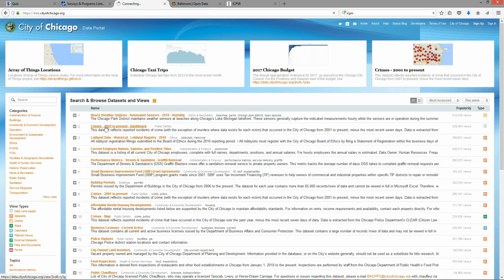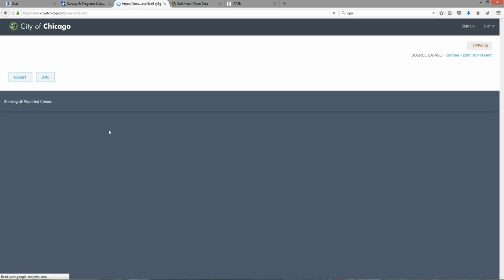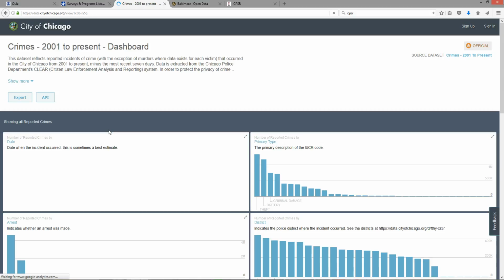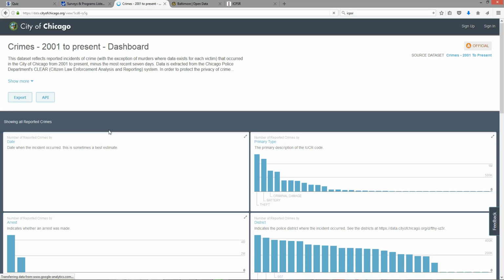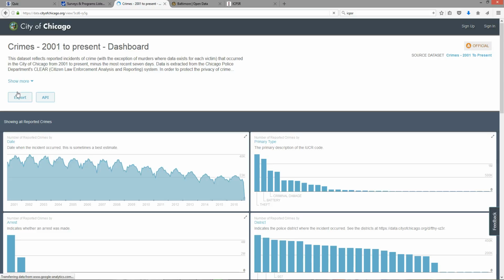One of them that I've used a few times in my own work is the crime data. You can, in fact, through the Chicago Data Portal, see crime data going back to the early 90s. And in this case, you can see every crime committed in the city, with information on where the crime occurred, the type of crime that occurred, and so forth. So I've just clicked on this data set, crimes 2001 to present, and what you'd find if you dig into this is that there's ways to actually export this data directly to your computer as an Excel file or CSV file that you can take in this data and begin analyzing.